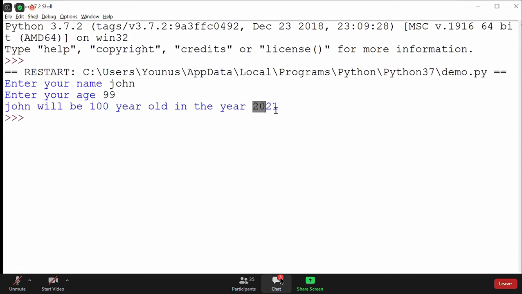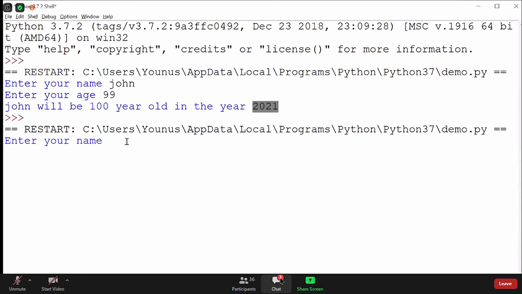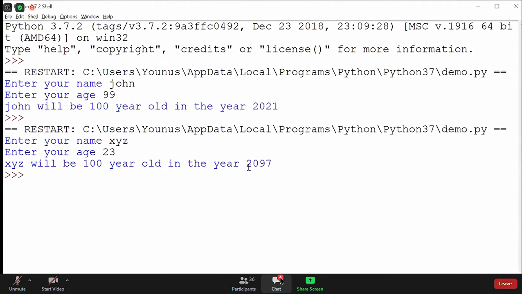So next year he will become that. Okay, so you can enter your age and check in which year. For example, if you're something like XYZ and you're 23 years old, then you can see here you will become 100 years old in 2097. So the question is, can we have multiple inputs in one line? Of course, yes, SK. You can have multiple inputs in one line.